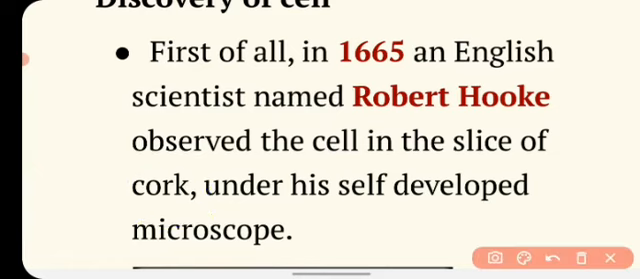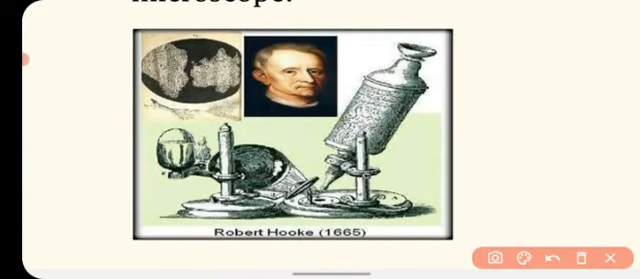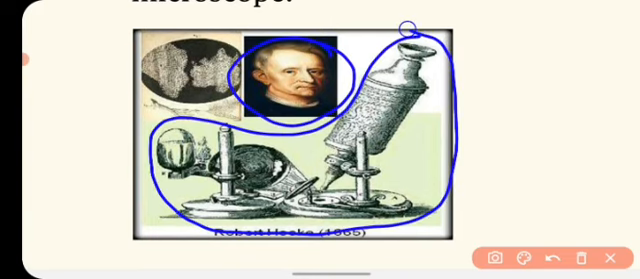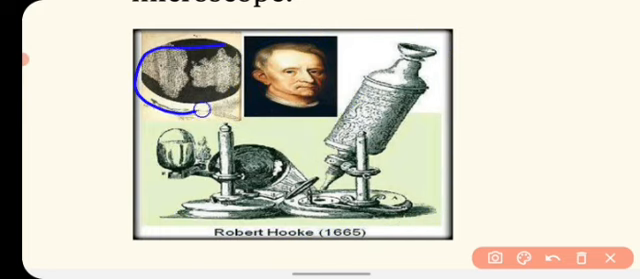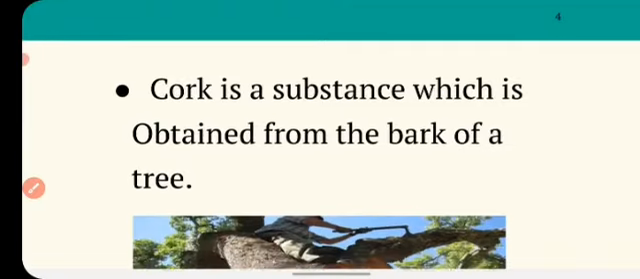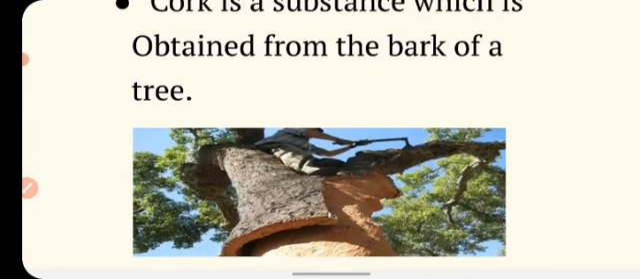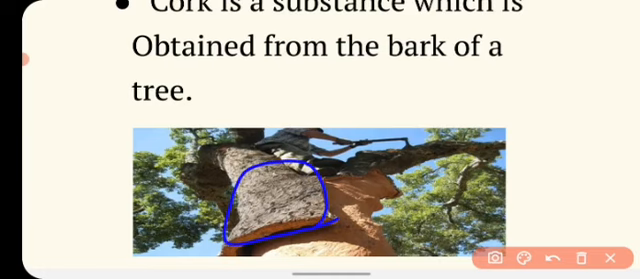So what is cork? Here you can see the picture of Robert Hooke, and this is his own self-made microscope, and this is what he saw under the microscope in the slice of cork in 1665. Cork is a substance which is obtained from the bark of a tree. Now you can see this tree, this is the oak tree, and the bark of the oak tree is called cork.